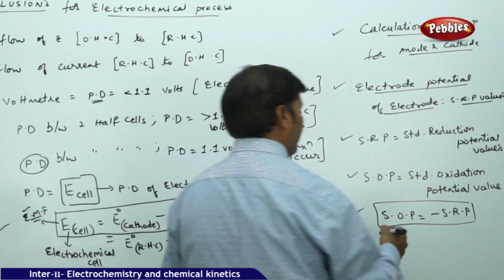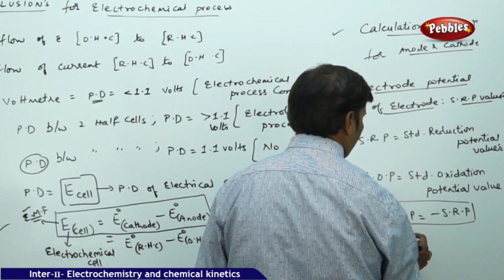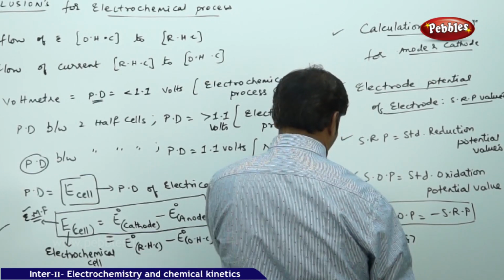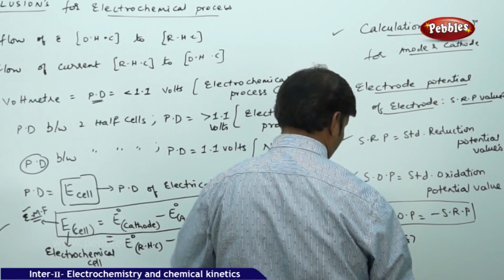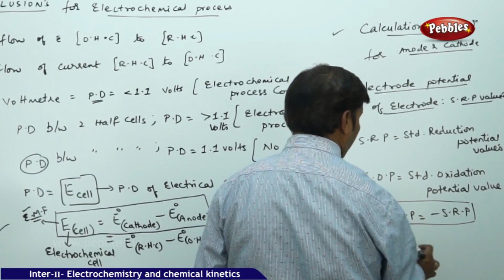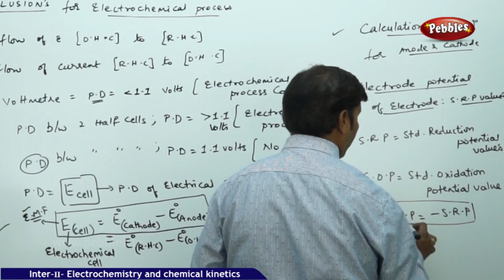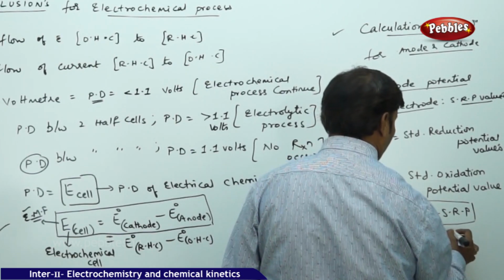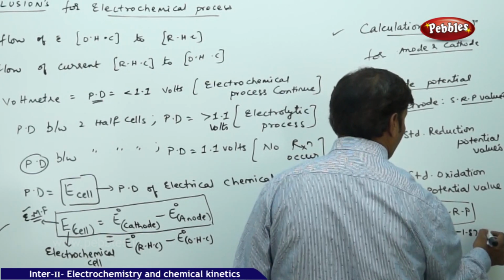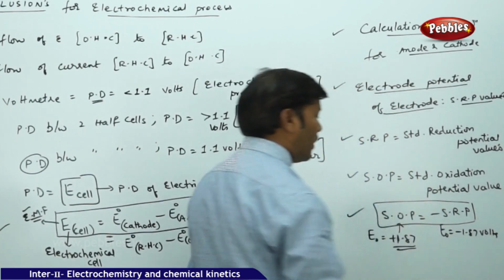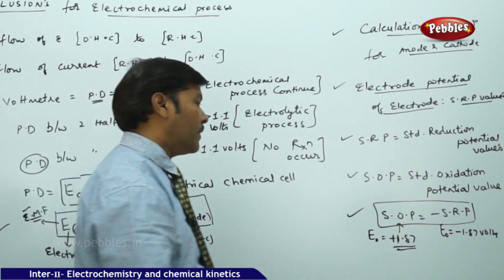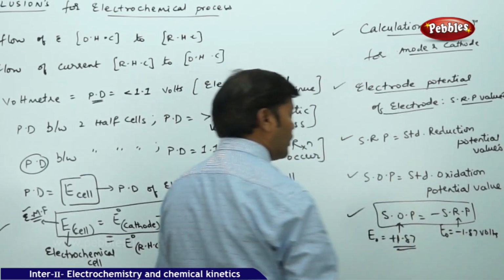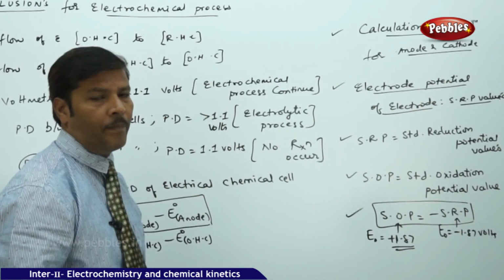Suppose plus 1.87 is the standard oxidation potential (SOP) value of the fluorine electrode, then for SRP it is going to become minus 1.87 volts. This is what we have to keep in mind in terms of SRP and SOP. Only the sign convention changes, but the magnitude of the value remains the same.